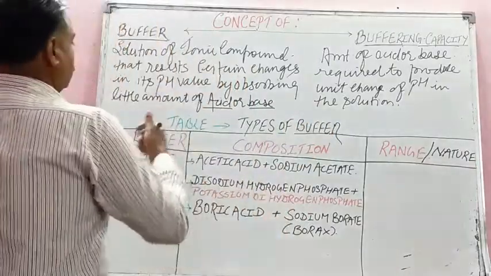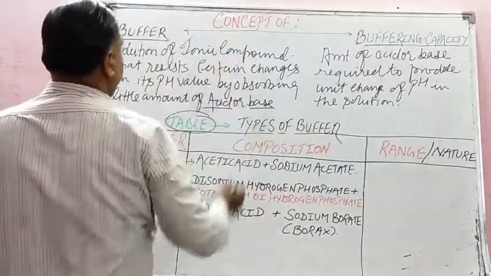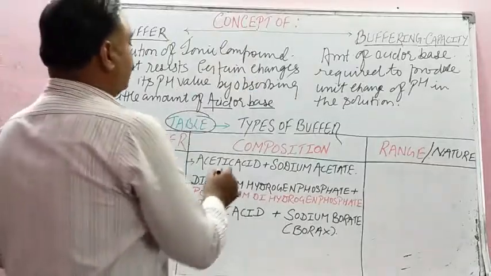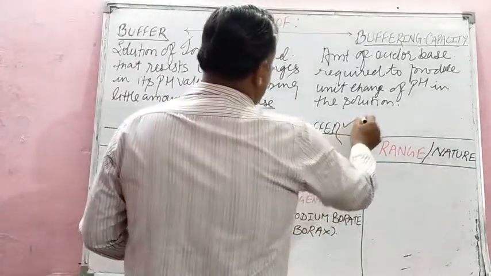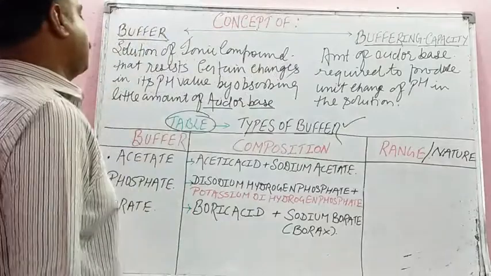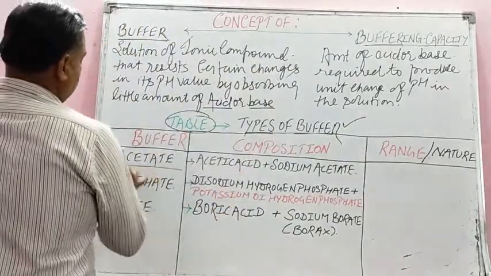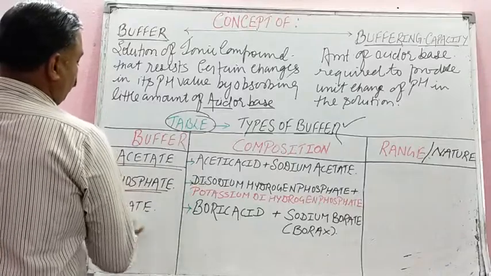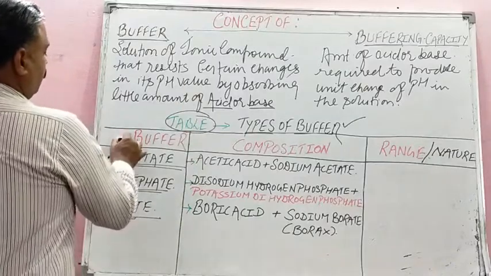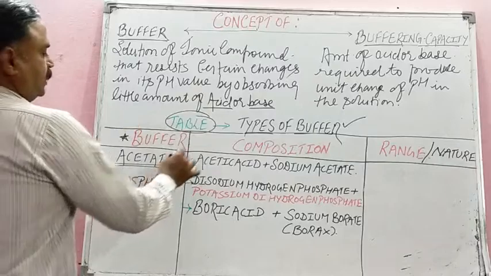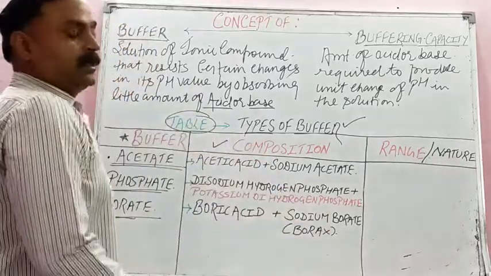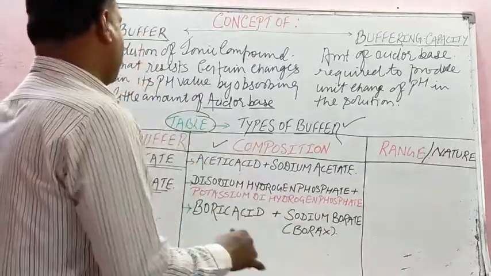Now the last thing in this topic is you should know the types of buffer. According to your course, we are going to study only 3 buffers: acetate, phosphate and borate. This is the table, remember. In the first column is the buffer, and in the second column we learn the composition, how it is formed.